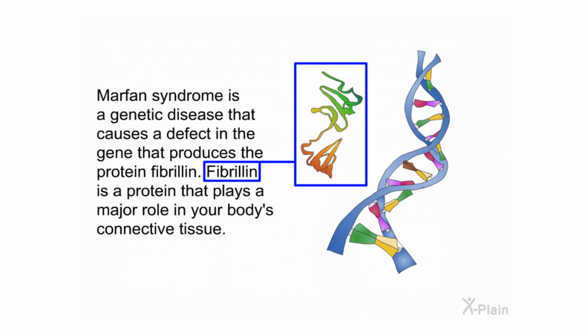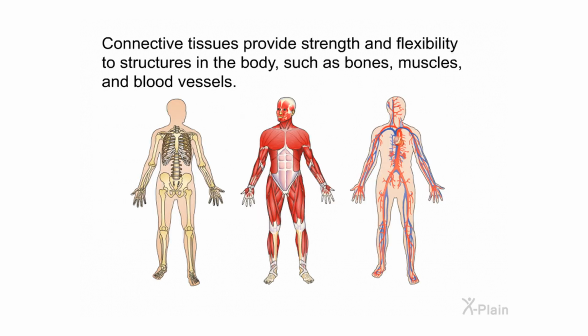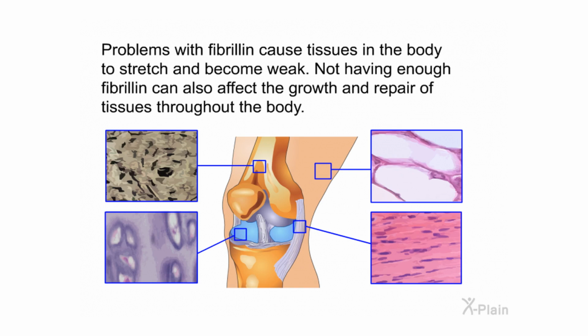Marfan syndrome is a genetic disease that causes a defect in the gene that produces the protein fibrillin. Fibrillin is a protein that plays a major role in your body's connective tissue. Connective tissues provide strength and flexibility to structures in the body, such as bones, muscles, and blood vessels. Problems with fibrillin cause tissues in the body to stretch and become weak. Not having enough fibrillin can also affect the growth and repair of tissues throughout the body.